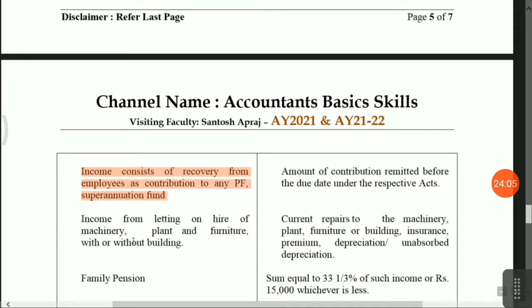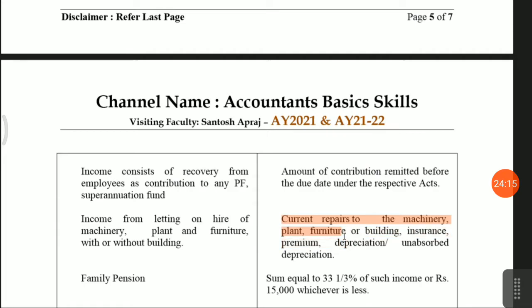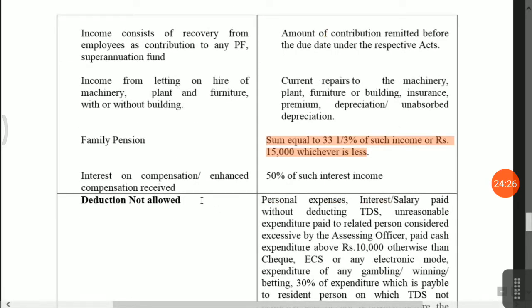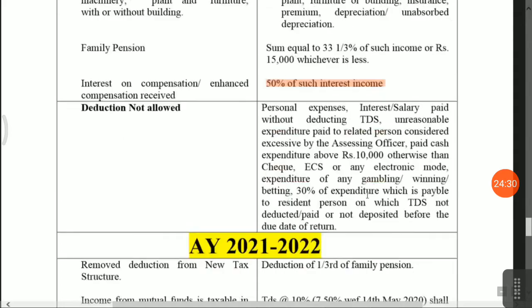Income from letting on hire of machinery, plant and machinery with or without building, then any current repairs to the machinery, plant, furniture, building, insurance premium, depreciation are allowed. Family pension, how much deduction is allowed? One third or 15,000, whichever is less. Interest on enhanced compensation, 50% of such income is allowed as a deduction.